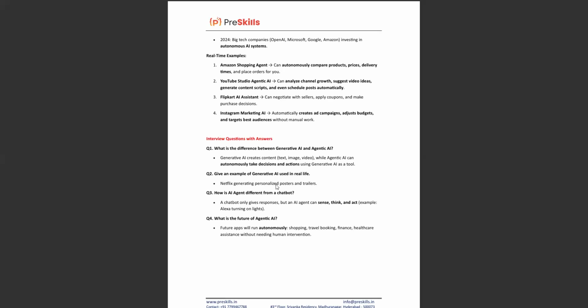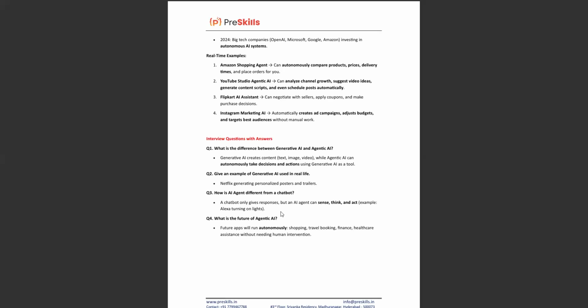An example of generative AI in real life is Netflix generating personalized posters and trailers. How is an AI agent different from a chatbot? The chatbot only gives responses, but an AI agent can sense, think, and act, like Alexa turning on lights.